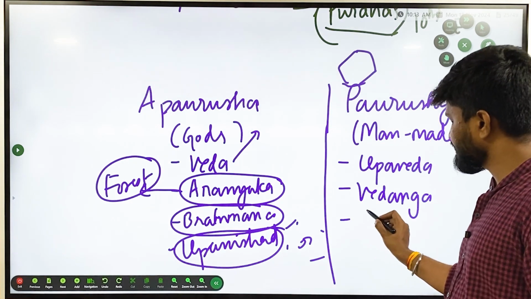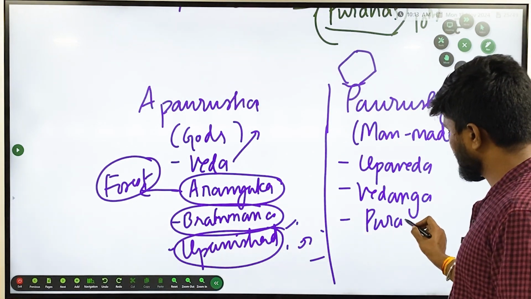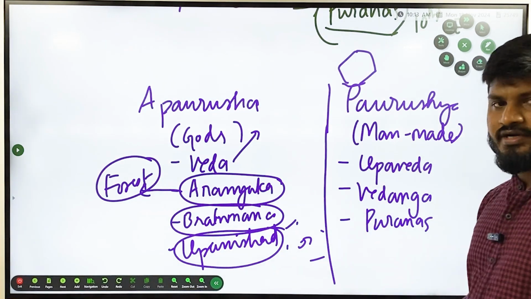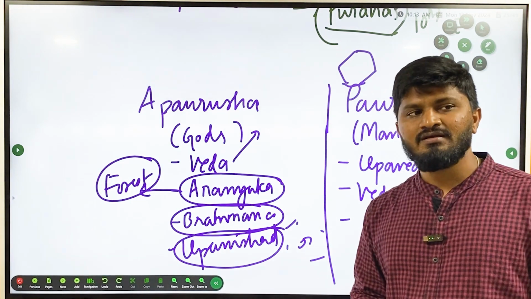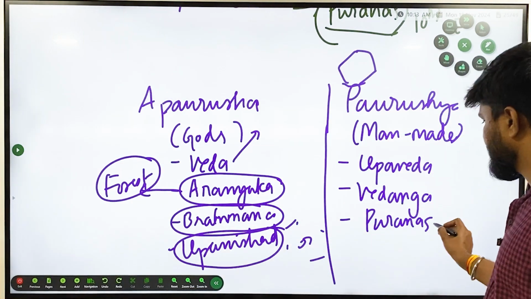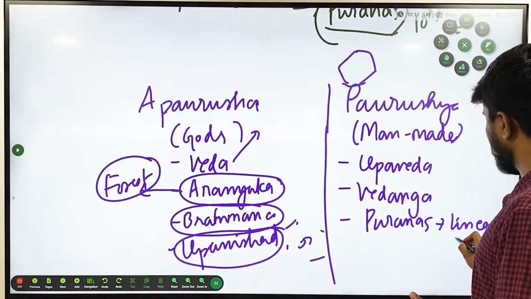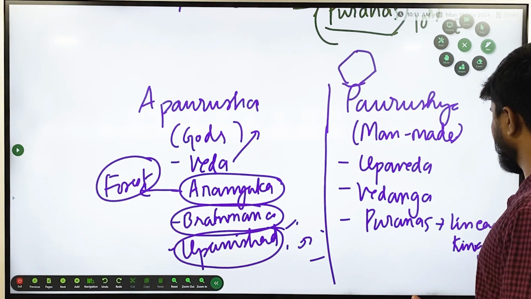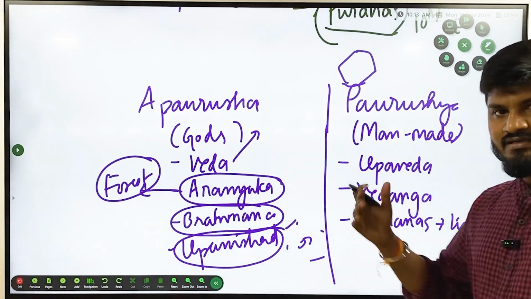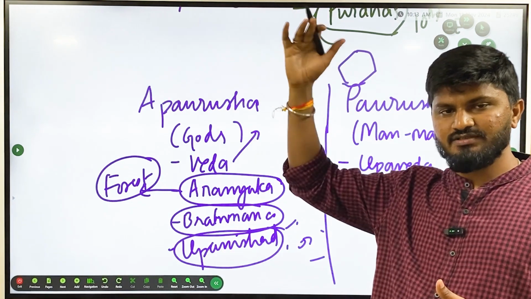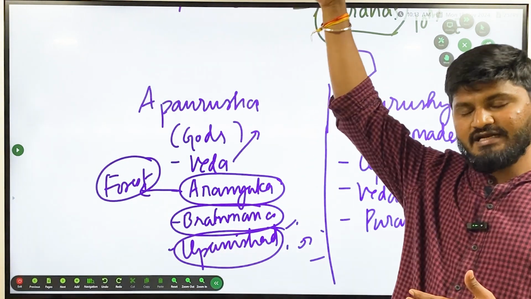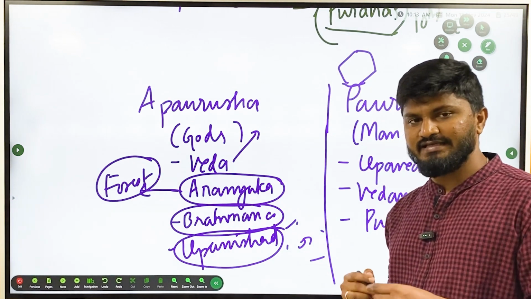And then the other was Puranas. Puranas gave the history of the lineage of kingdoms, the lineage of dynasties. What is lineage? That is data like grandfathers and great grandfathers. So lineages are given.